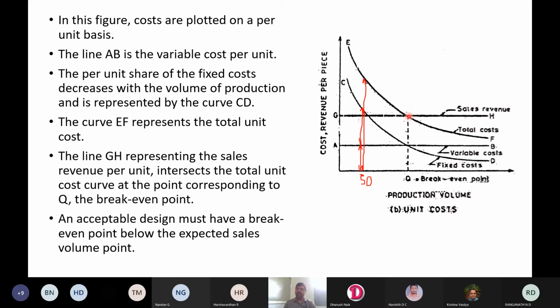Suppose you are producing only 100 units of a product and break-even point is 150 units, for example. Then company will operate and shut down in loss. From the beginning to end, it will be in loss. So it should be more than the break-even point.